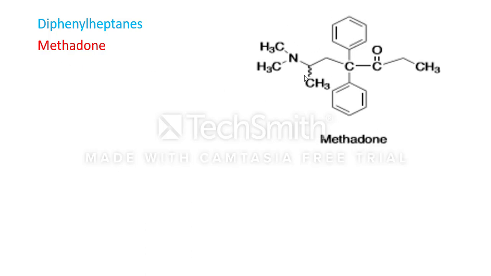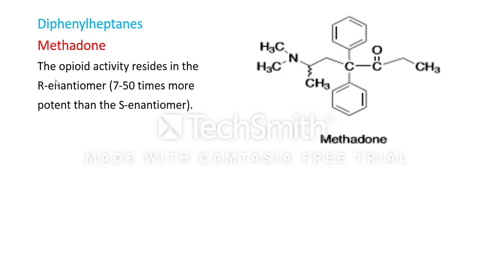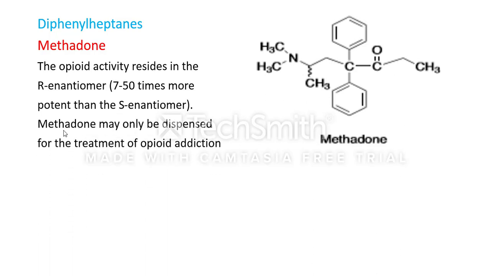This is the structure of methadone. The opioid activity resides in the R enantiomer. The opioid activity of the R enantiomer is 7 to 50 times more potent than the S enantiomer.